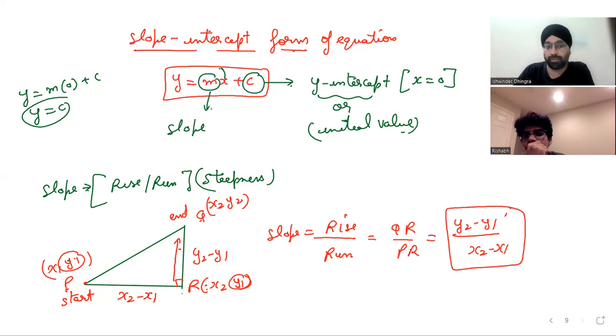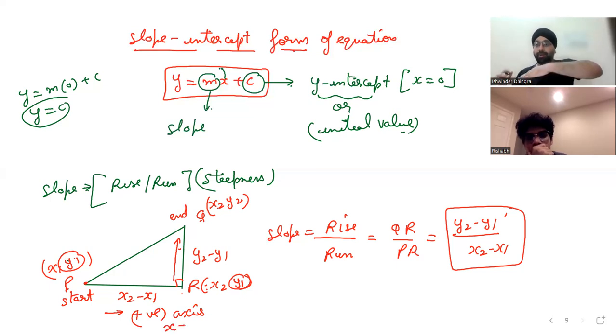And please make a note of it. Run is always in the positive x-axis direction. It's always on the right hand side. It cannot happen that the plane goes like this. Is it possible? No, it's not possible, right? So we always move in the positive direction of the x-axis. Can you understand now what the slope is? Any kind of doubt? So shall I proceed?